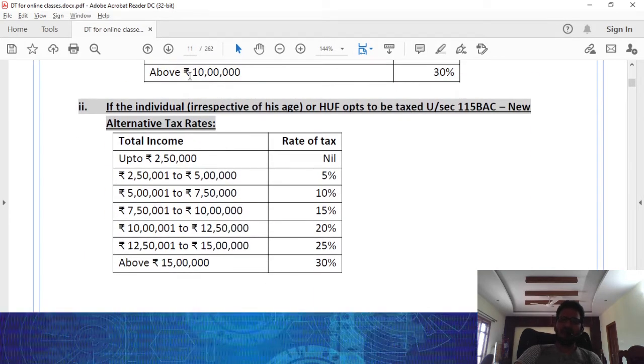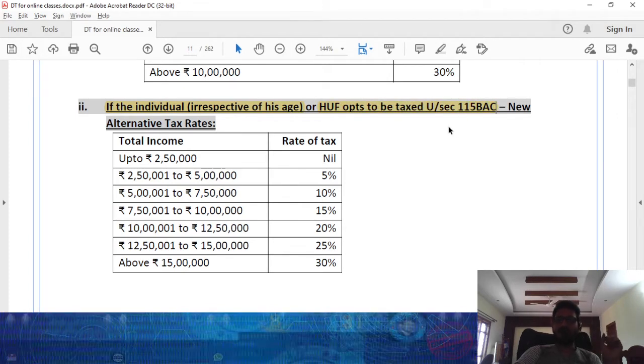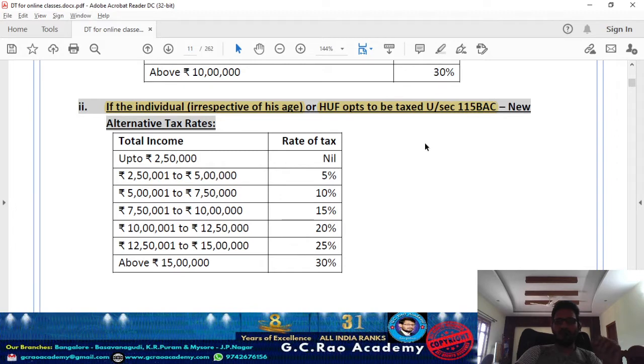In case the individual, irrespective of age, whether an ordinary individual, senior citizen or very senior citizen, or HUF opted to be taxed under the concessional tax regime, there is section 115BAC. Under 115BAC, the assessee is not permitted to avail certain deductions and exemptions. If you are not availing certain deductions or exemptions, then the total income is going to be taxable at comparatively concessional rates of tax.